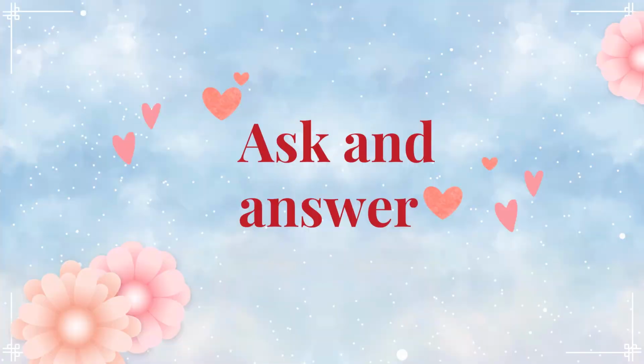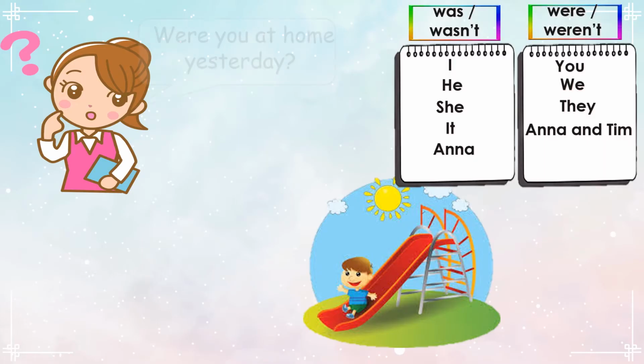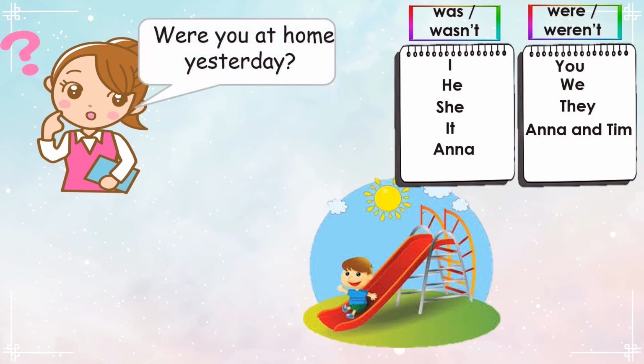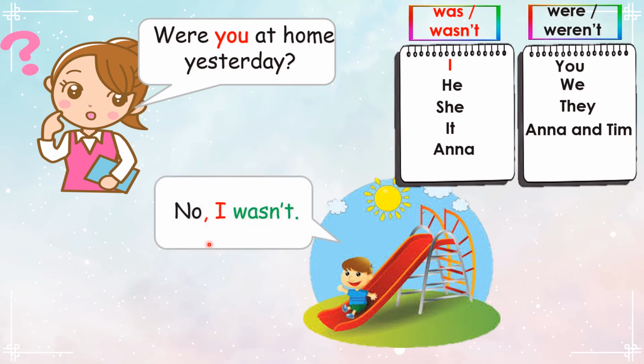Let's ask and answer. Were you at home yesterday? Adakah kamu berada di rumah semalam? Look at the subject here. You. You, we change to I. So we will use was or wasn't. Now look at the picture. Was he at home yesterday? What is he doing? Yes, he was playing a slide at the playground. So, what is the answer? No, I wasn't.